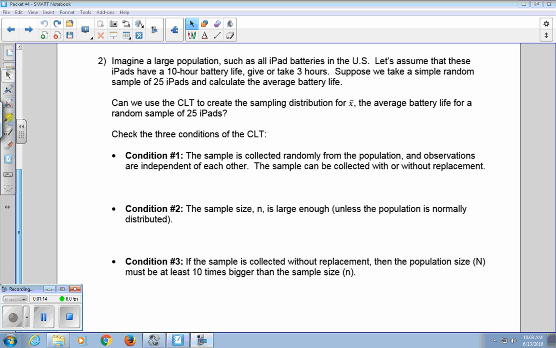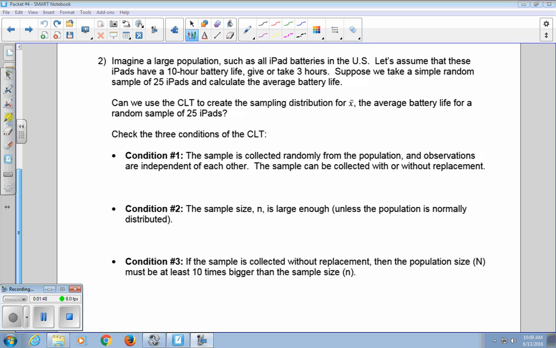So let's look at an example, number 2. Imagine a large population, such as all iPad batteries in the US. Let's assume that these iPads have 10-hour battery life, give or take 3 hours. Suppose we take a simple random sample of 25 iPads and calculate the average battery life. Let's first see, can we use the central limit theorem to create the sampling distribution for X bar, the average battery life for a random sample of 25 iPads?